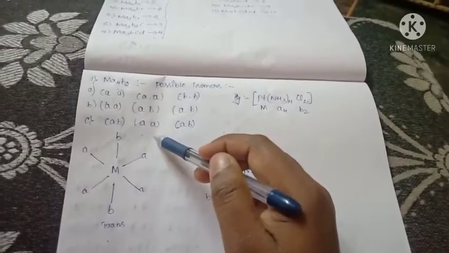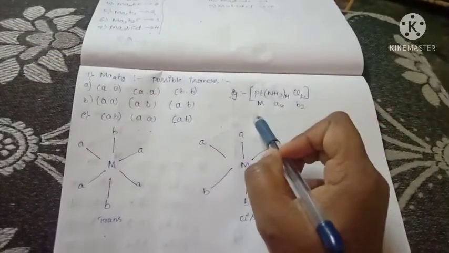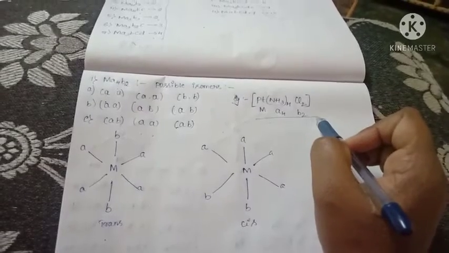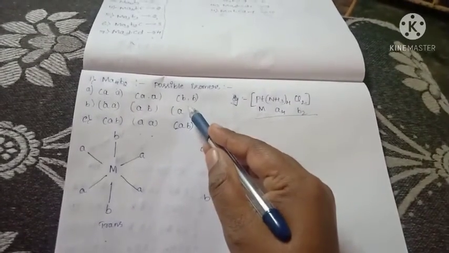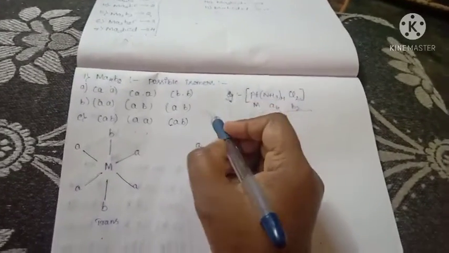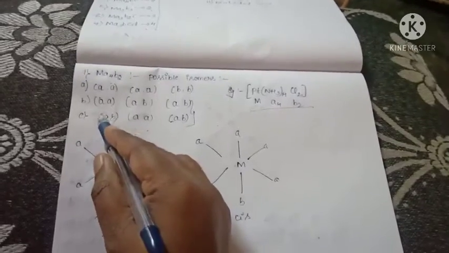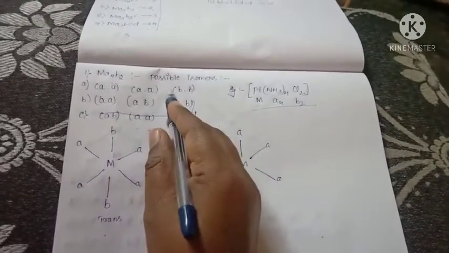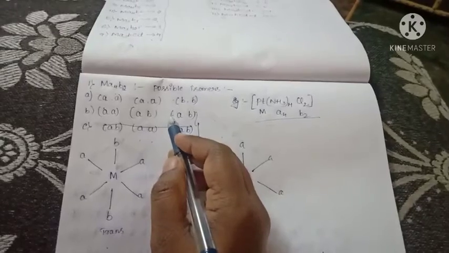Get it? These 3 are possible isomers. Here this is the example for this type. In that second one and third one, B1 and C1 are same. B1 and C1 are same. So that's why we will consider it as only one isomer. I already explained in the last class also.